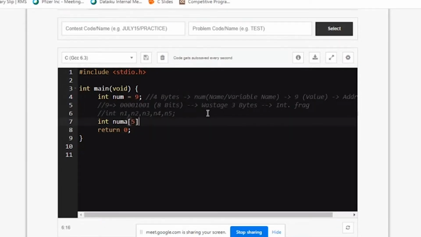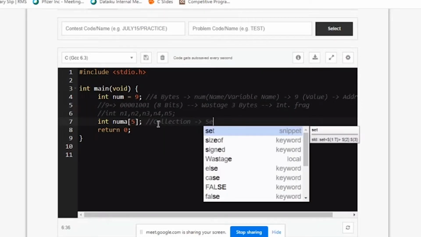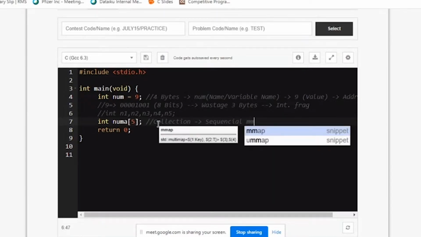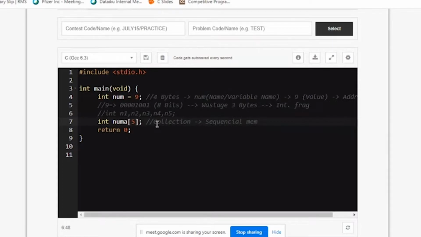So this is a single line which I can actually use. This is called an array. What do you mean by array? Array is actually a collection of elements of similar type. Collection, and sequentially it's being given memory. What I mean by sequentially giving memory is that the whole 5 elements will be stored under one name.